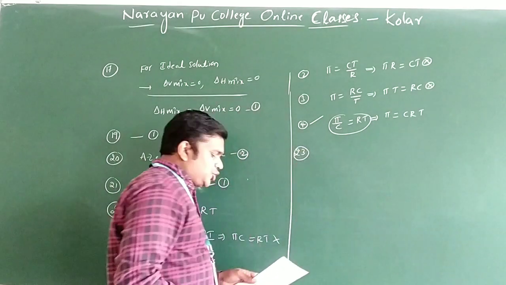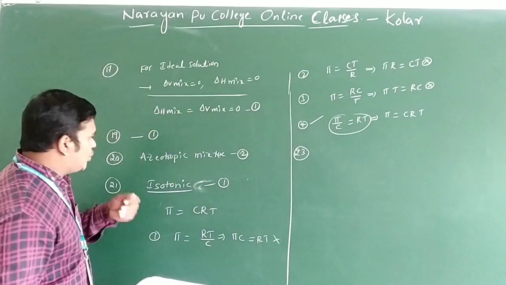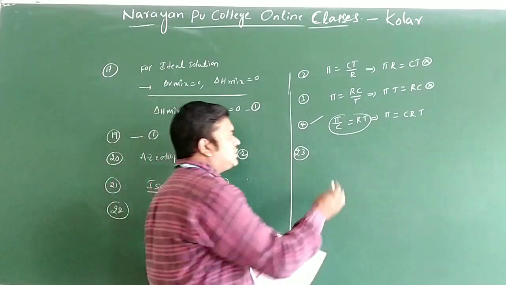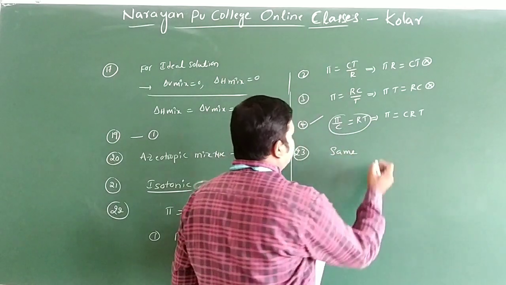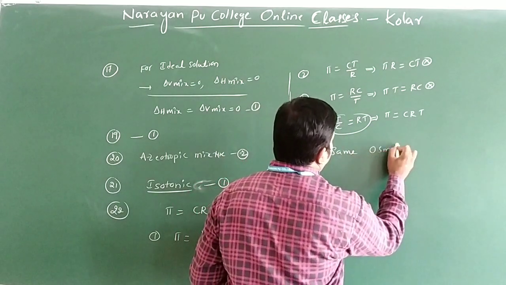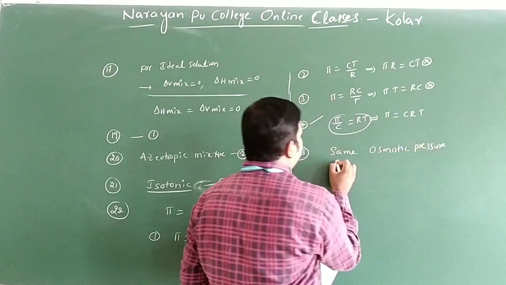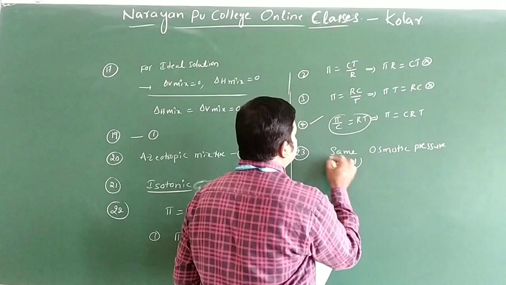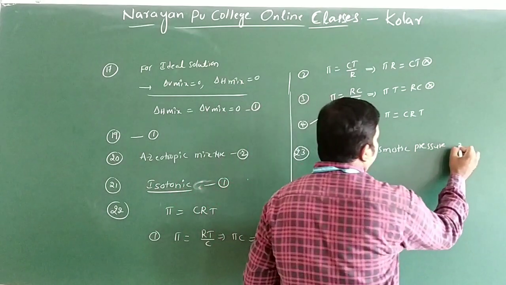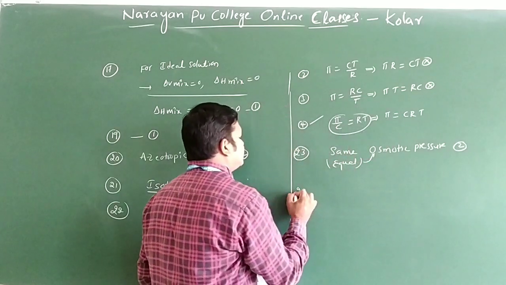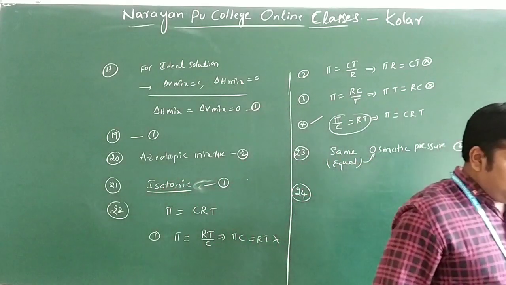See question number 23. Isotonic solutions. As I told in question number 21, isotonic solutions have the same osmotic pressure. In the options, they have given equal osmotic pressure. That comes under option 2. Okay, this is question number 23.